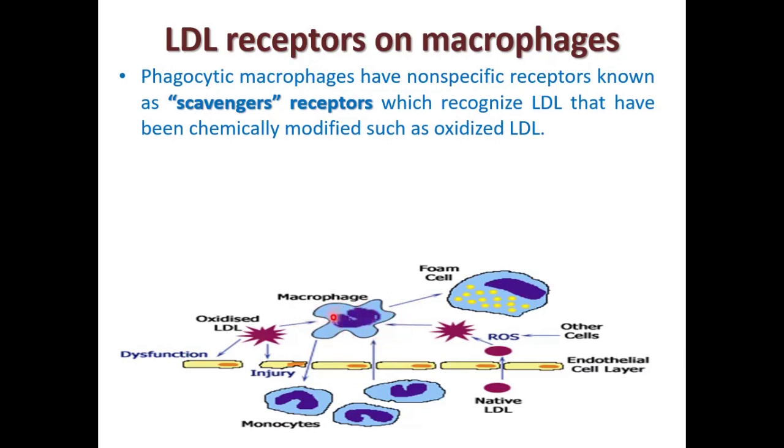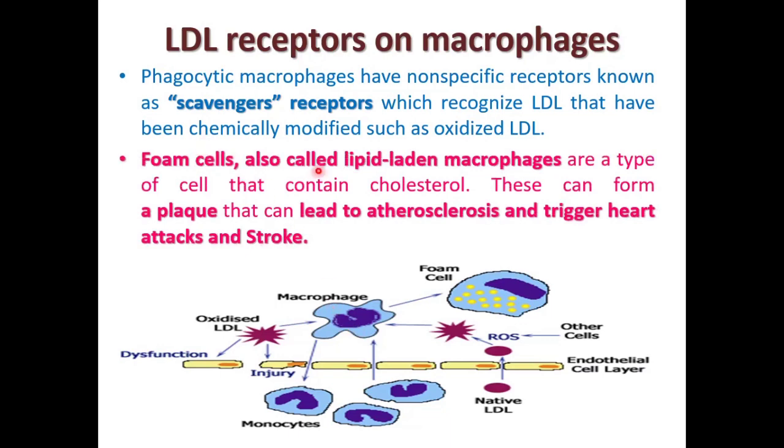So when these macrophages become engorged with cholesterol ester, they are called foam cells. Foam cells are also called lipid-laden macrophages. So as they go on accumulating the modified LDL, they become the foam cells.